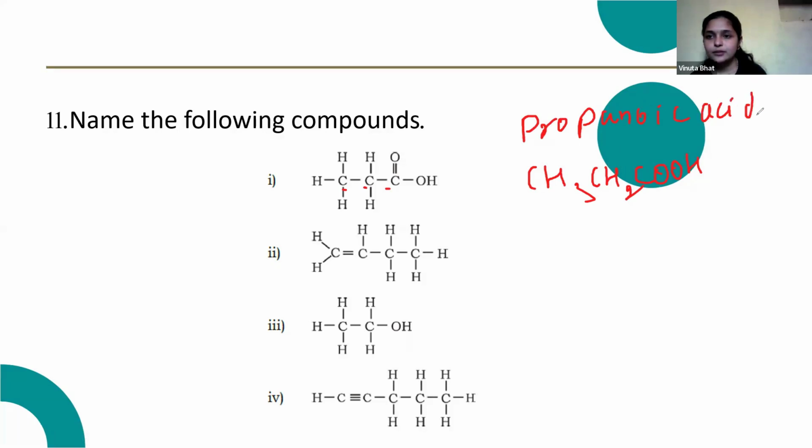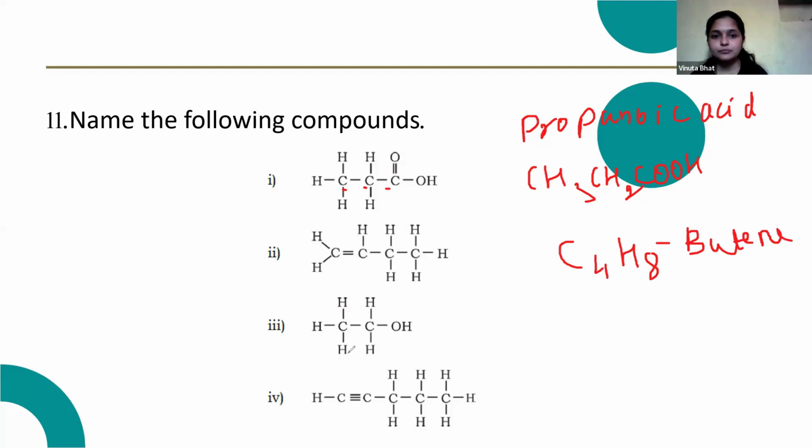Propanoic acid. Then here there are 1, 2, 3, 4 carbon atoms and a double bond is there. Right, so we count 1, 2, 3, 4, 5, 6, 7, 8: C4H8, that is butene. Here, this is an alkene. We can call it butene.